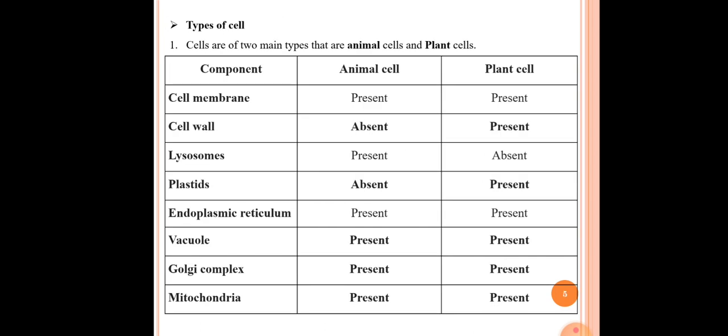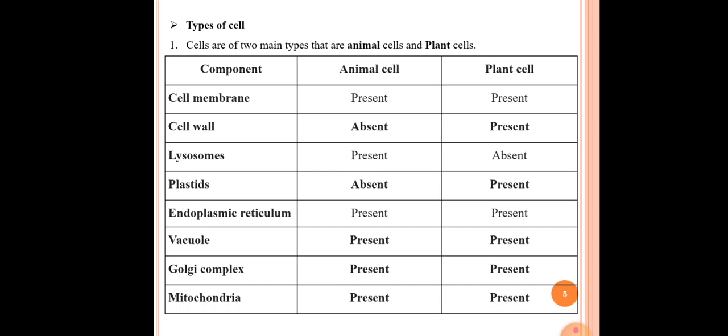In the next slide, our next point is types of cells. There are two types of cells, plant cell and animal cell. Here there is a table about the difference between the animal cell and plant cell. We can see the different components in the first column, the animal cell in the second column, and the plant cell in the third column. See the first component, cell membrane. Cell membrane is present in both animal as well as plant cell.